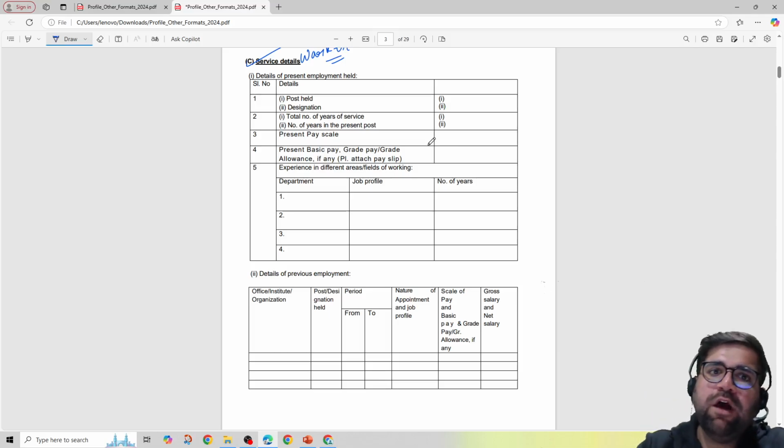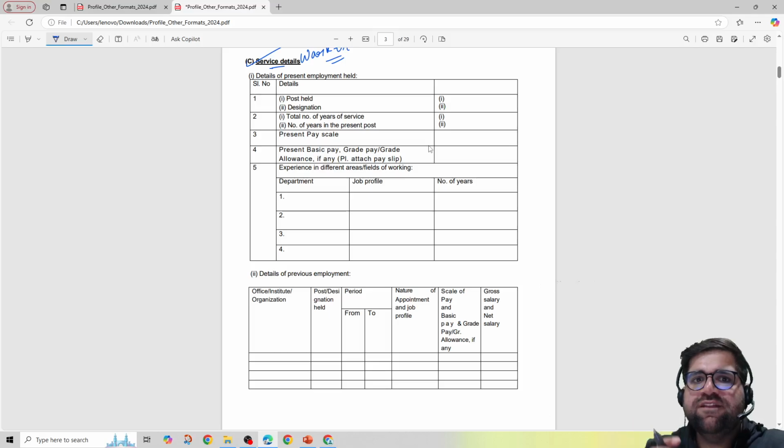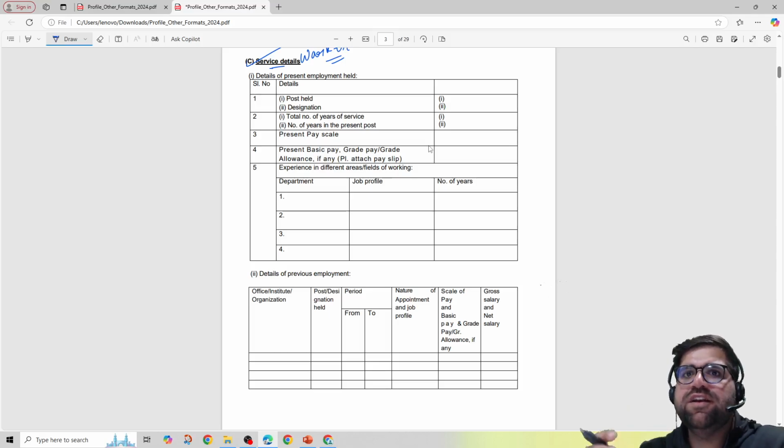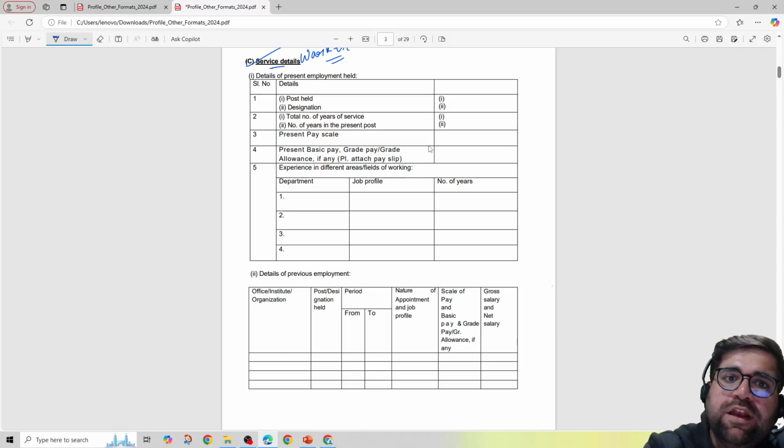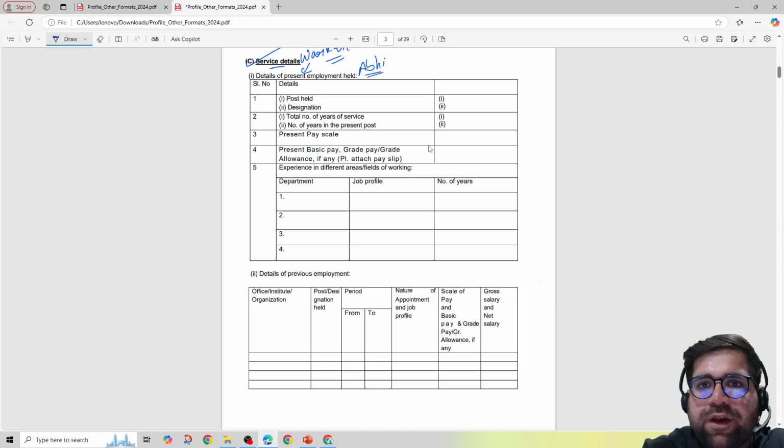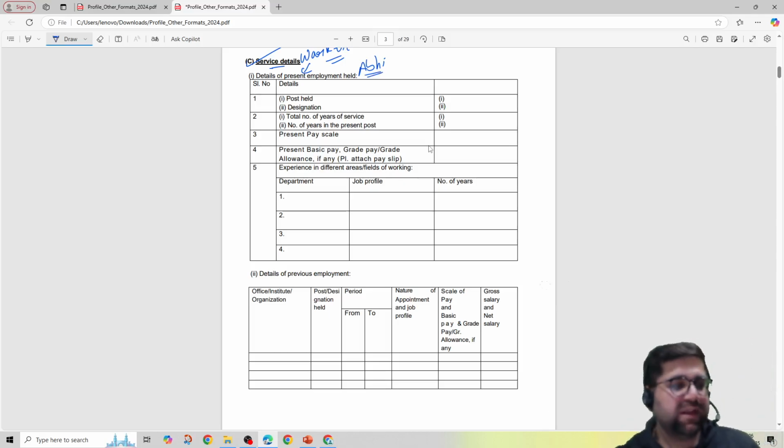Okay, now comes your service detail. Service details are basically those details related to your work experience. Now, details of present employment. Present यानी कि अभी आप कहाँ काम कर रहे हो. So these are the details of your present employment, right?